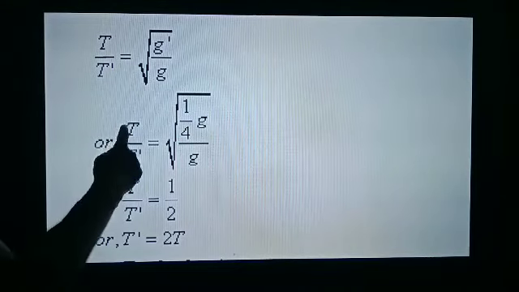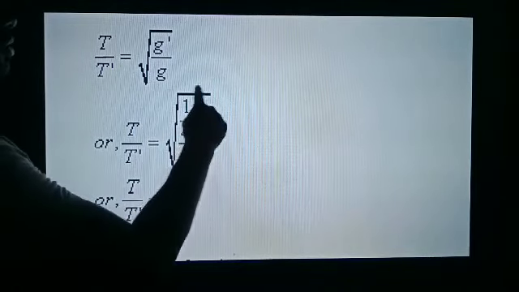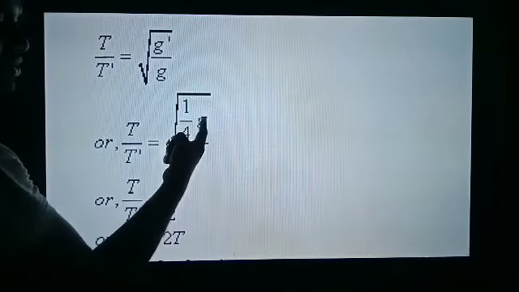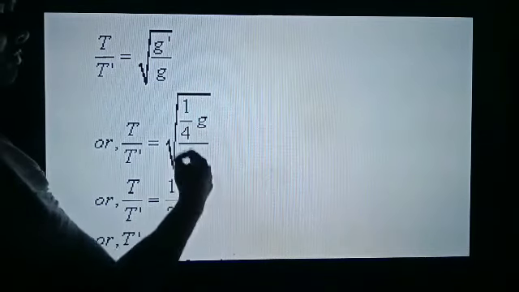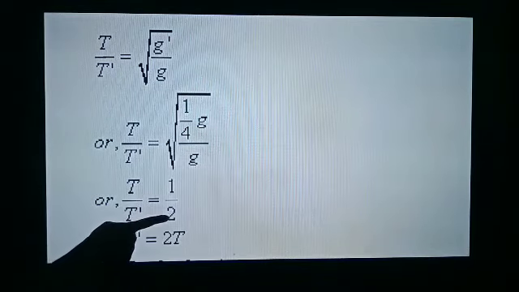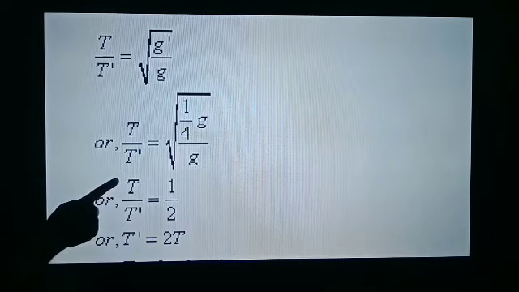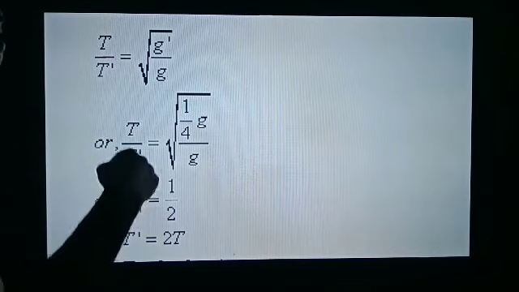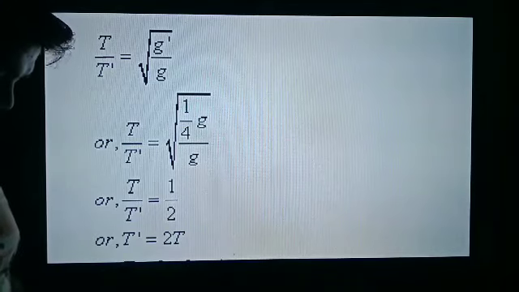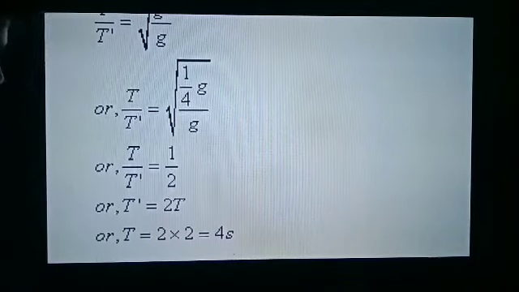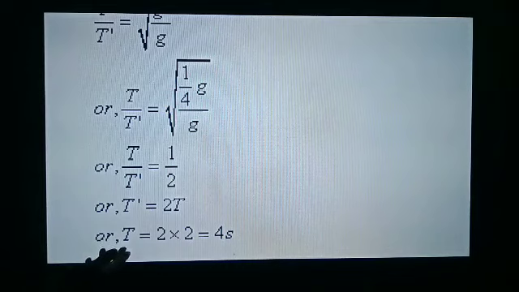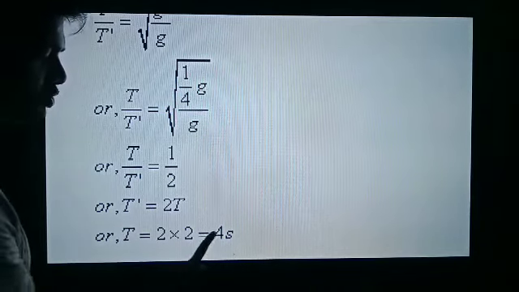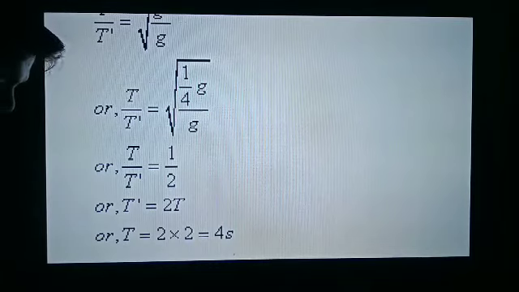So, if we solve this problem, we will get T upon T dash is equal to under root G dash upon G, or T upon T dash is equal to under root, G dash is 1/4 of initial gravity, so G upon 4 upon G. G and G cancel, it will be equal to under root 1/4. Under root 1/4 is equal to 1/2. Cross multiply, 2 will come here, so the new time period T dash will be twice the initial time period. So T dash is 2 into 2, that is 4 seconds.